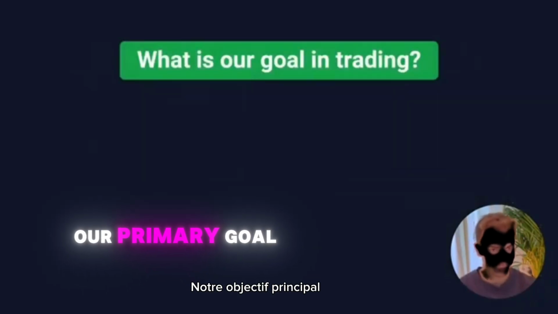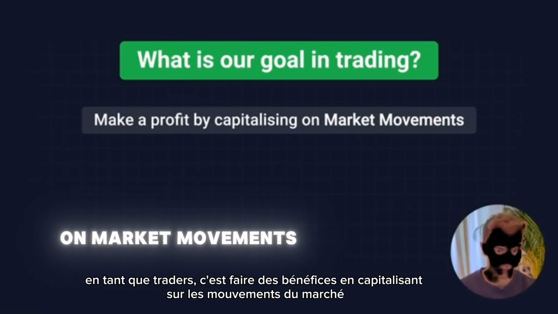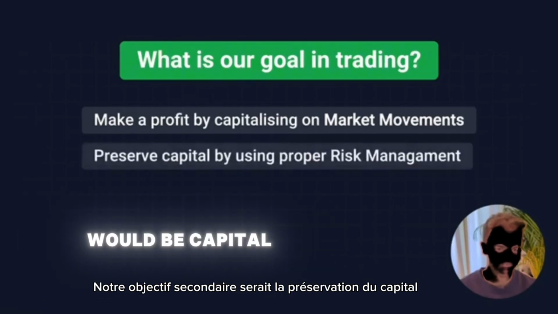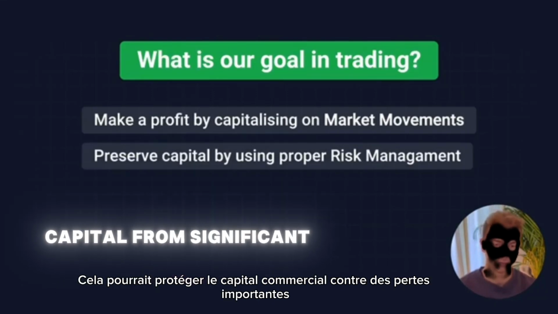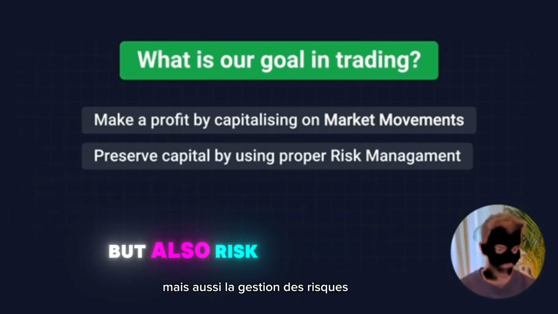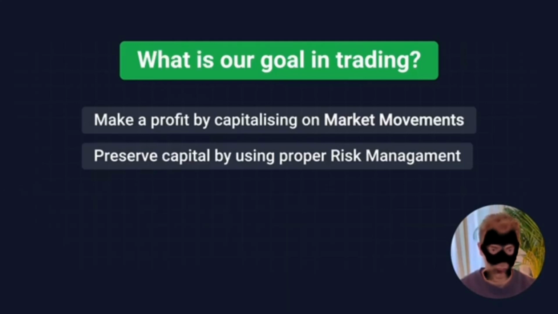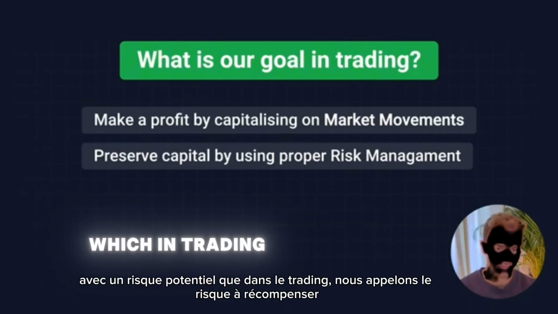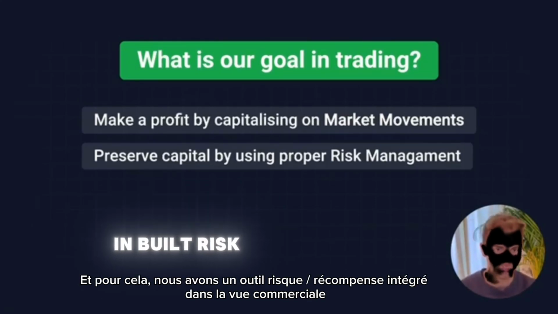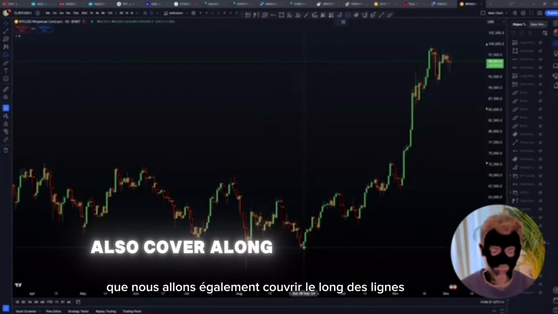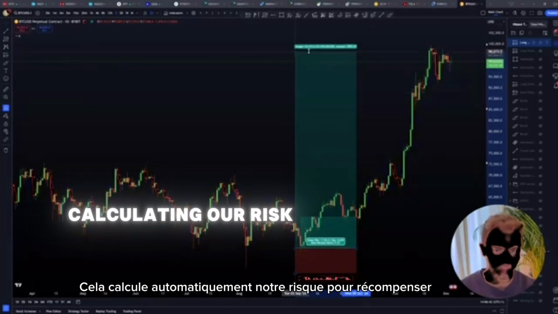Our primary goal as traders is to make a profit by capitalizing on market movements. Our secondary goal would be capital preservation. This could be protecting the trading capital from significant losses, but also risk management. This refers to balancing potential profits with potential risk, which in trading we call risk to reward. And for that, we have an inbuilt risk to reward tool in TradingView that we will also cover along the lines that is automatically calculating our risk to reward.